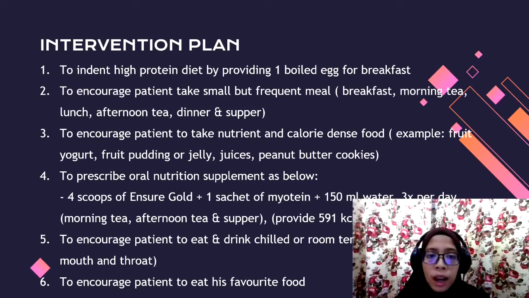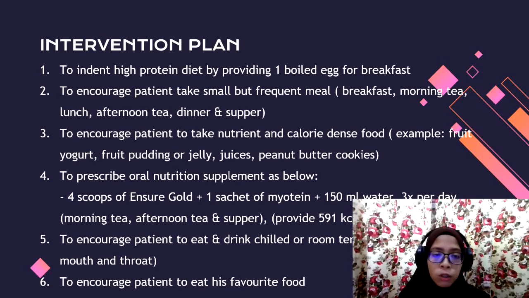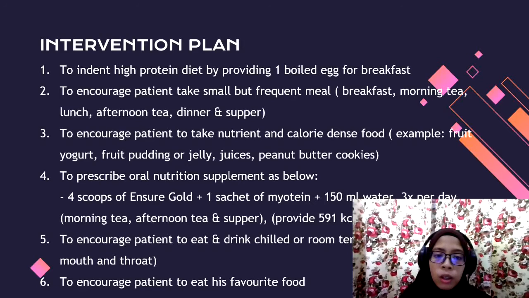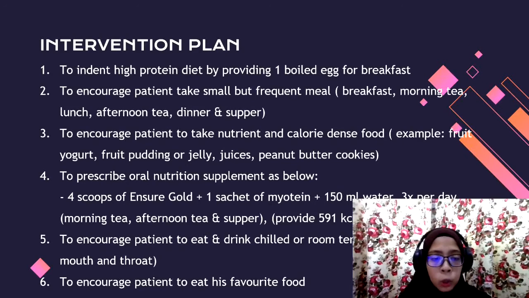Second is to encourage the patient to take small but frequent meals for breakfast, morning tea, lunch, afternoon tea, dinner, and supper. The third one is to encourage the patient to take nutrient and calorie-dense food, for example, yogurt, fruit pudding or jelly, juices, or peanut butter cookies.